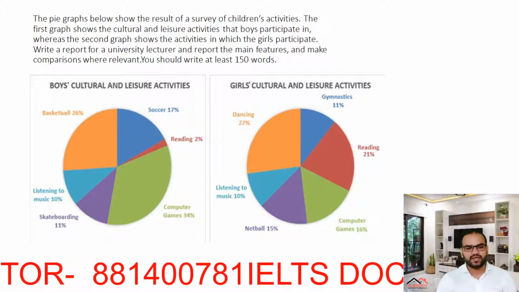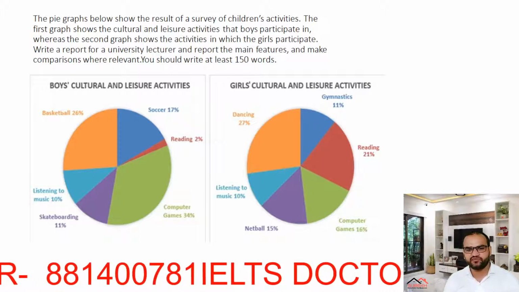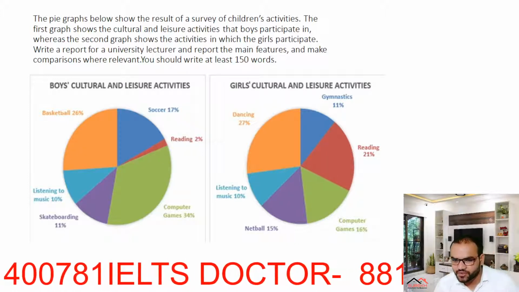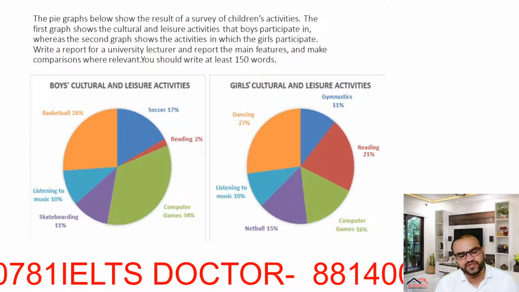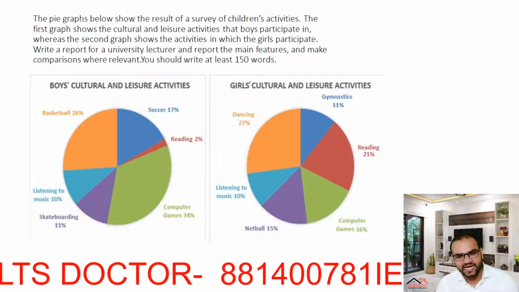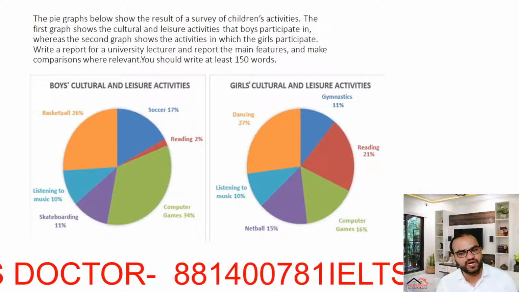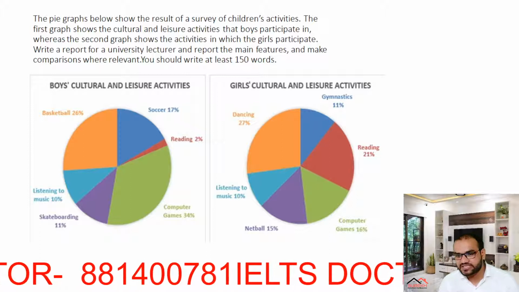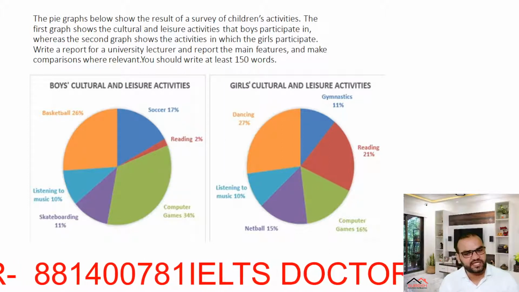So now let's look at this piece of information, I'm reading it for you. The pie graphs below show the result of a survey of children's activity. The first graph shows the cultural and leisure activities that boys participate in, whereas the second graph shows the activities in which the girls participate.